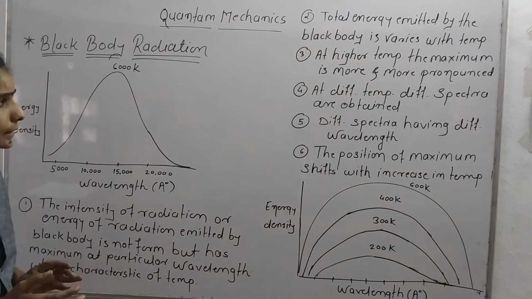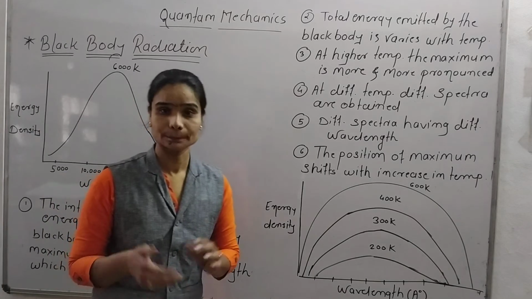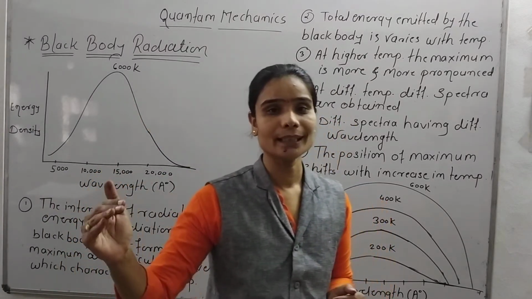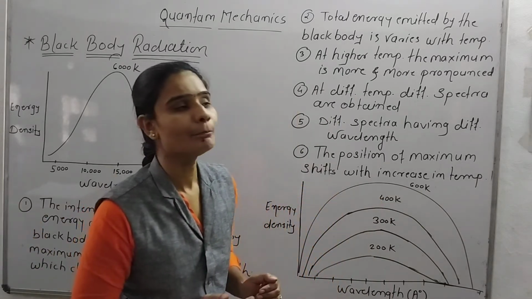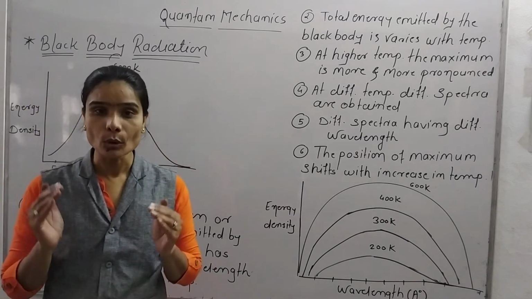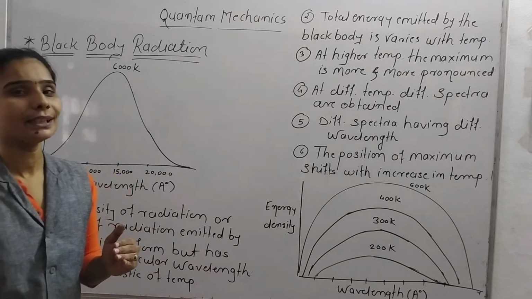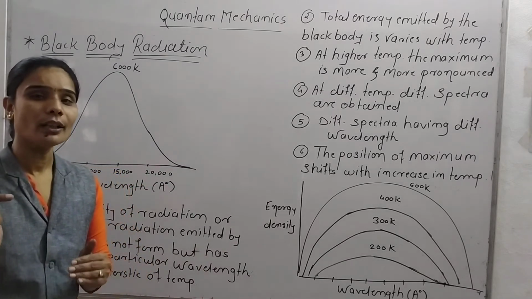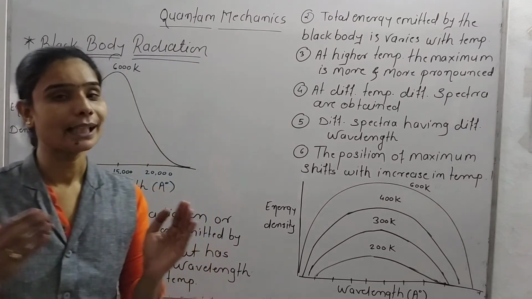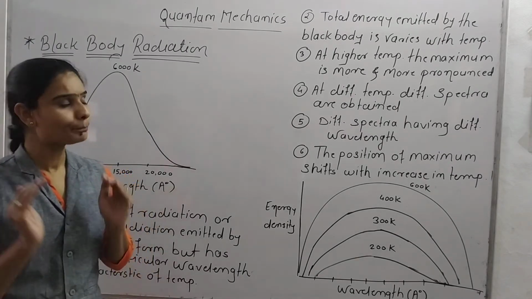Now the next characteristic: at higher temperature, the maximum is more and more pronounced. We say that as the temperature increases, maximum energy is emitted and the wavelength is also at its maximum. So as the temperature increases, more energy is emitted by the black body radiation, meaning it is totally temperature dependent, or directly proportional to the temperature. As the temperature increases, radiation increases, and the energy emitted by the black body also increases.